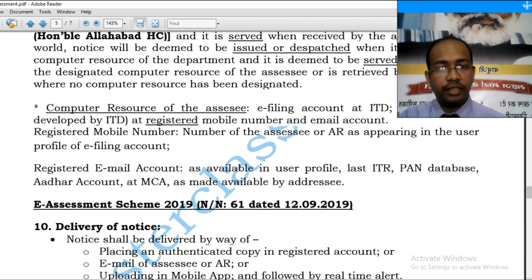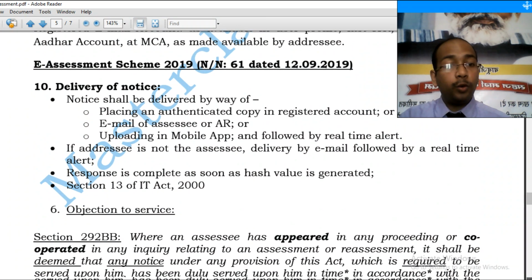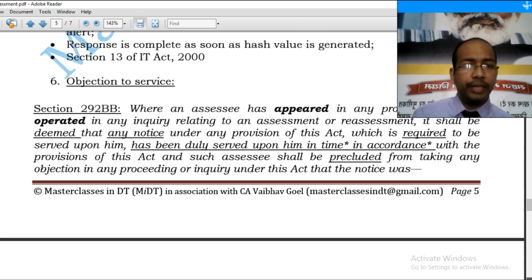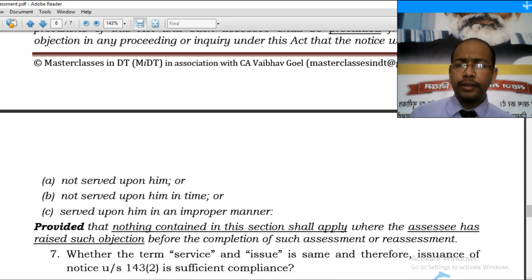This e-filing scheme we just discussed. Now question comes, notice was not served in time. Assessee appeared and cooperated. So it says there is an estoppel. We create an estoppel here. What is estoppel? That you cannot object in the appellate proceedings. What you cannot object in appellate proceeding? That the notice was not served in time, or was not served upon him, or was served upon him in an improper manner.